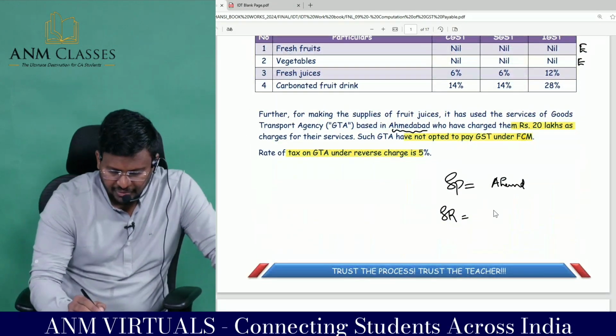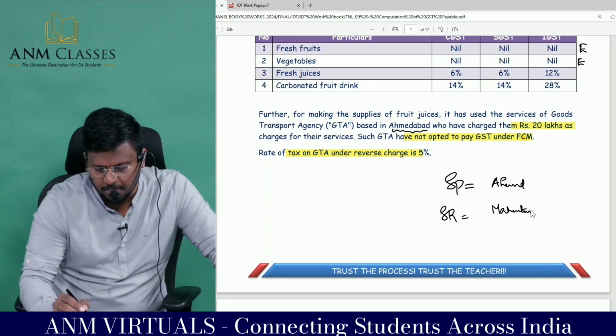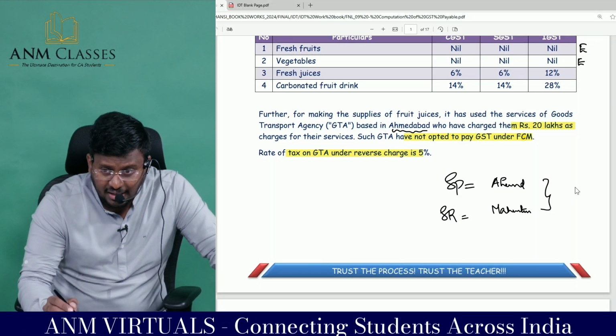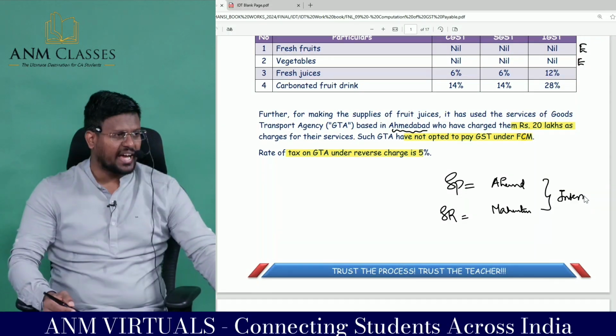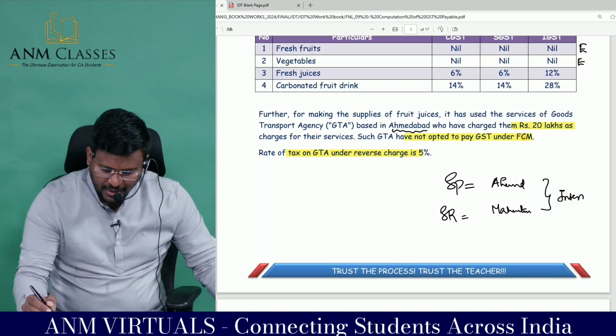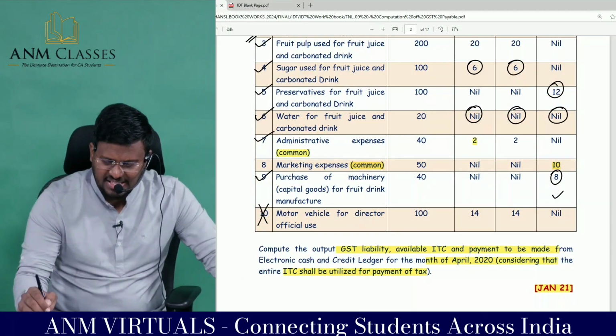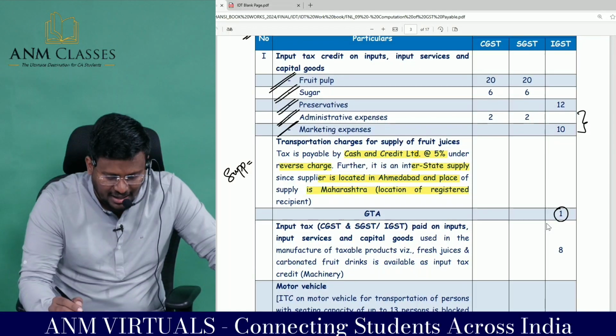So you tell me, is it an interstate supply or intrastate supply? Interstate supply. Since the supply is an interstate supply, IGST has to be paid. That's why IGST has been paid as RCM, my dear lovable students, for GTA services.